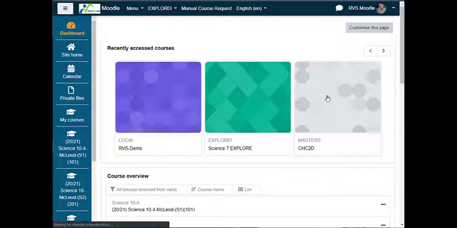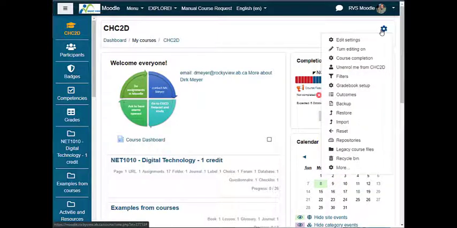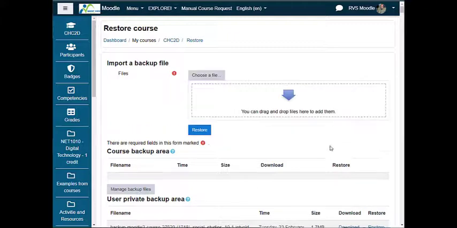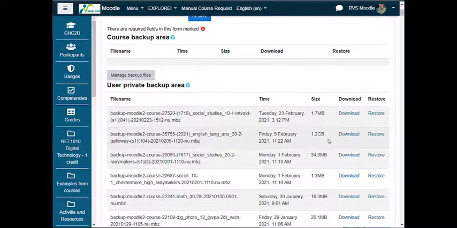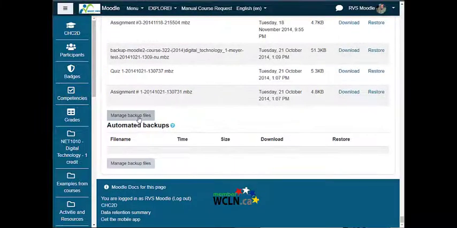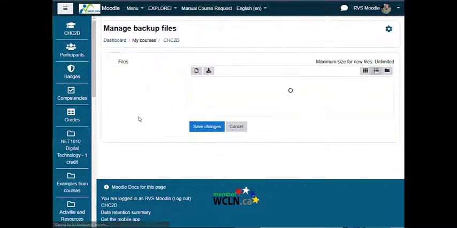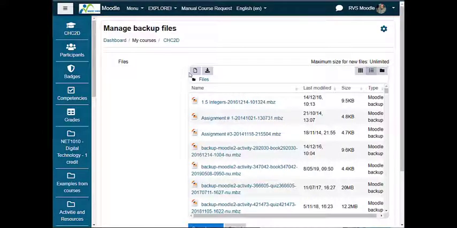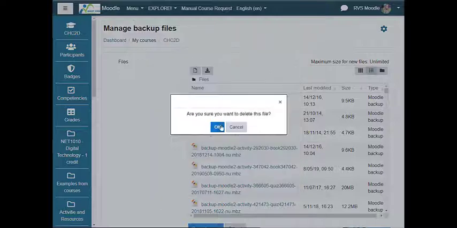Log into your course, click the gear, and click on Restore. Here we can click Manage Backup Files in certain areas, Course Backup or Private Backup. So I click Manage Backup Files. I click the file I want to delete and then delete.